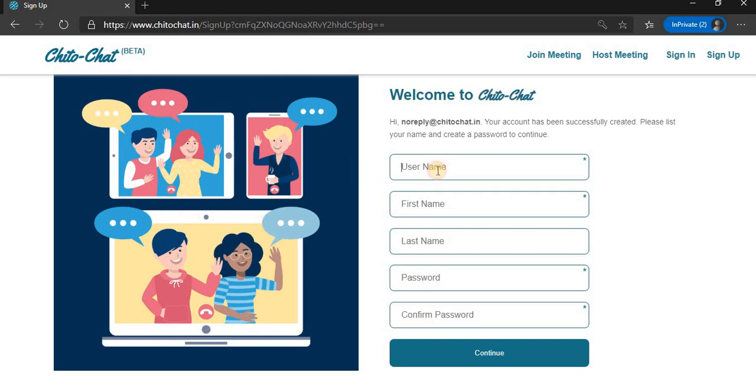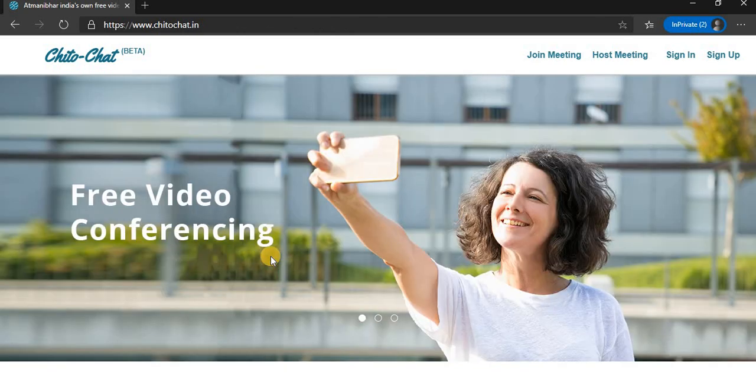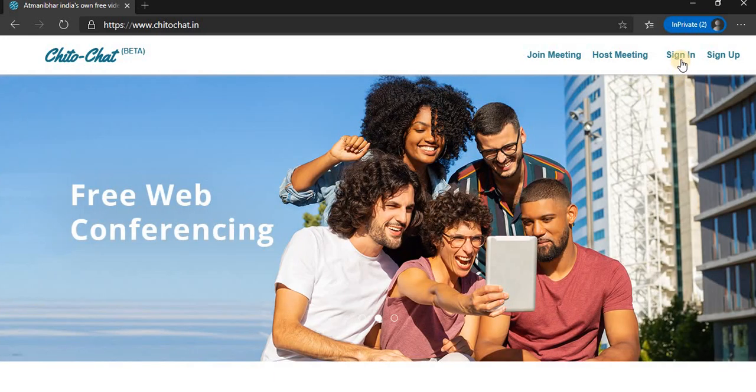So I have to create my username. So I'm just creating my username as user Amit. Okay, and I'm entering my first name as Amit. Last name is non-mandatory. I'm entering some password. Again, I'm entering the confirm password. On clicking this continue button, my account will get created. So I'm clicking this button, and then I will perform a login for my account. Okay, so I'm clicking this button now. So my account is successfully created and verified. Now I'm trying to log in to my account.